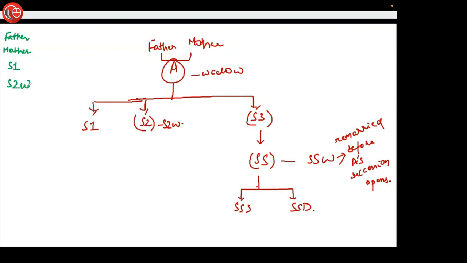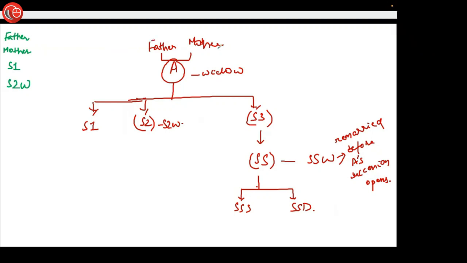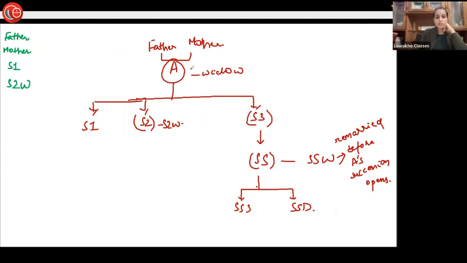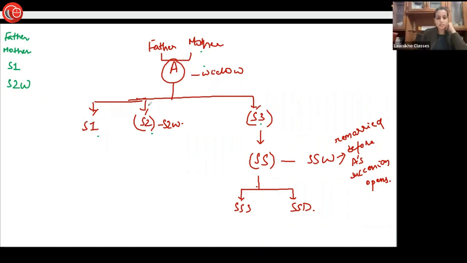Yes, ma'am. Okay, so father will not get a share because he's not a capital share. So first of all, the mother, widow, this branch, and this branch. How many is that? 1, 2, 3, 4, 5. Correct? So this means that father's share is nil. Mother will get 1/5. S1 will get 1/5.